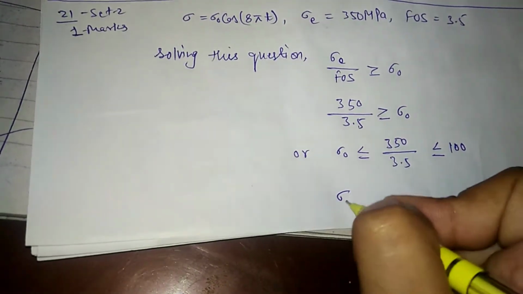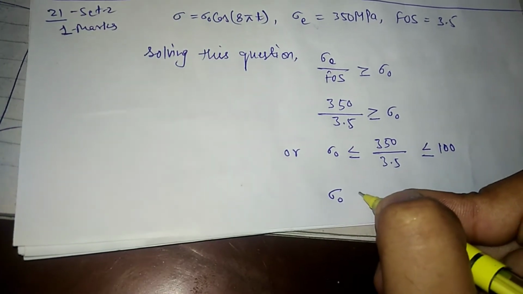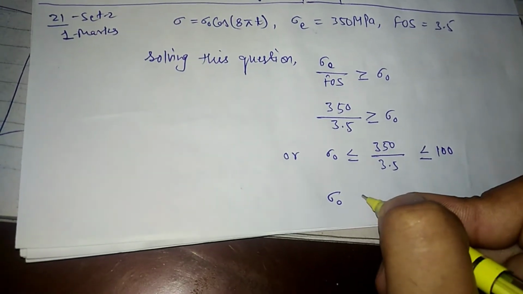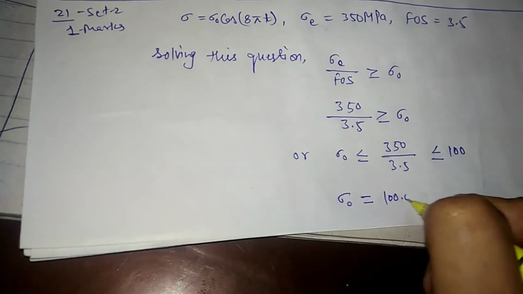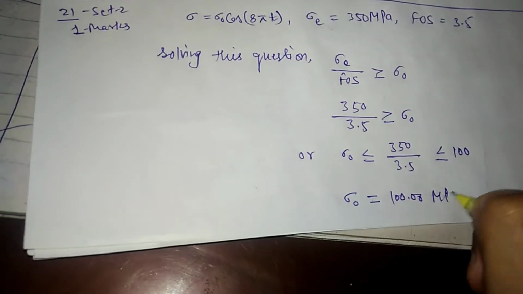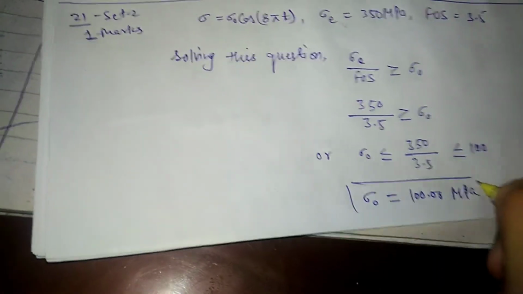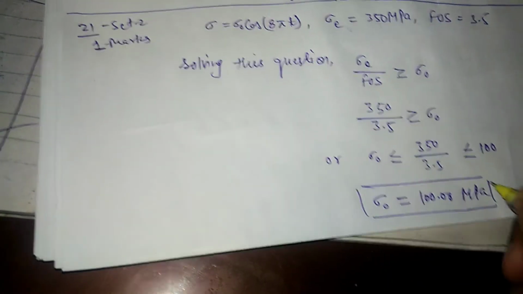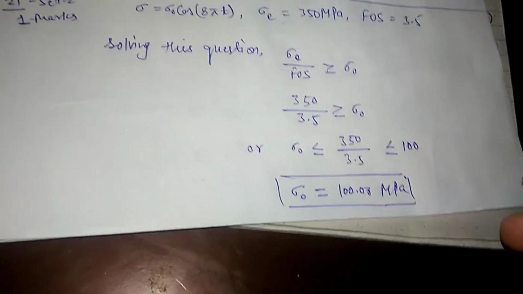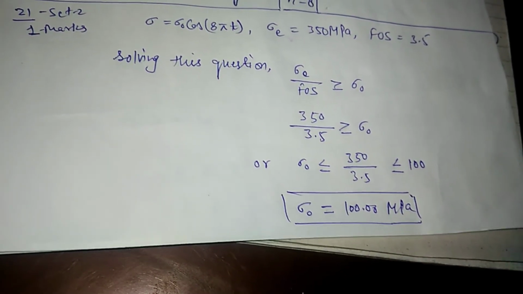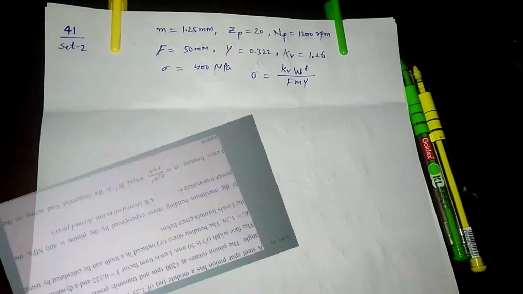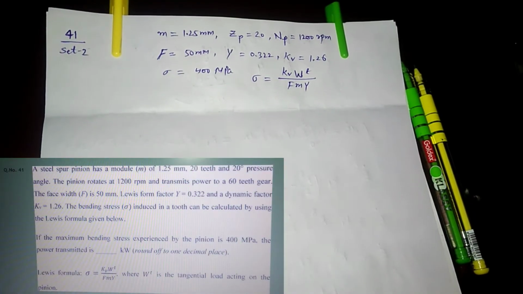So the maximum allowable value of sigma naught will be equal to 100.00 megapascal. This question was of 1 mark in GATE 2020. It was a very easy question, and it is very easy to understand. Thank you very much. Now I will solve question number 41.